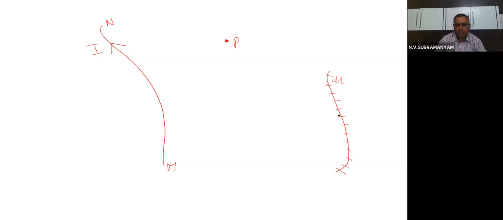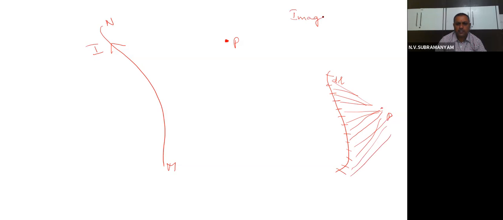Okay, so every part will create magnetic field at this particular point. So if the point is like this, for example, point P, every part is going to create magnetic field, children. Every part, not only one part, all parts of the wire are going to create magnetic field at this point. So what are we doing?